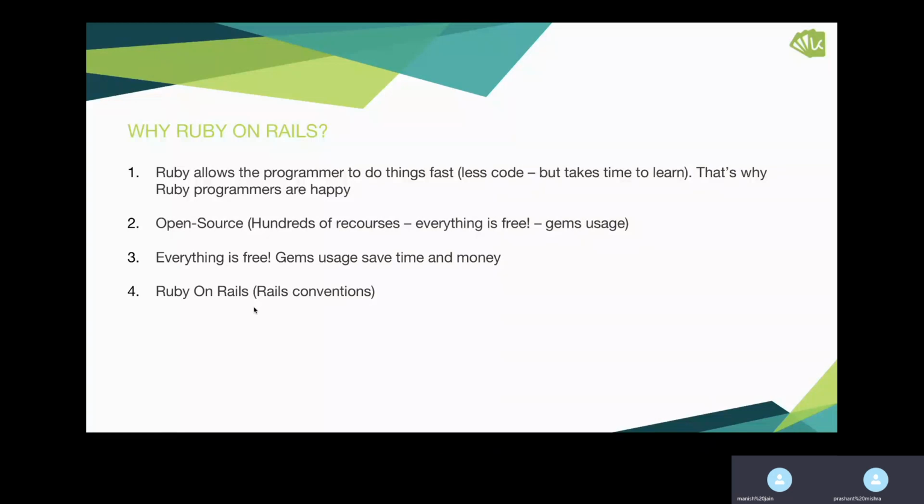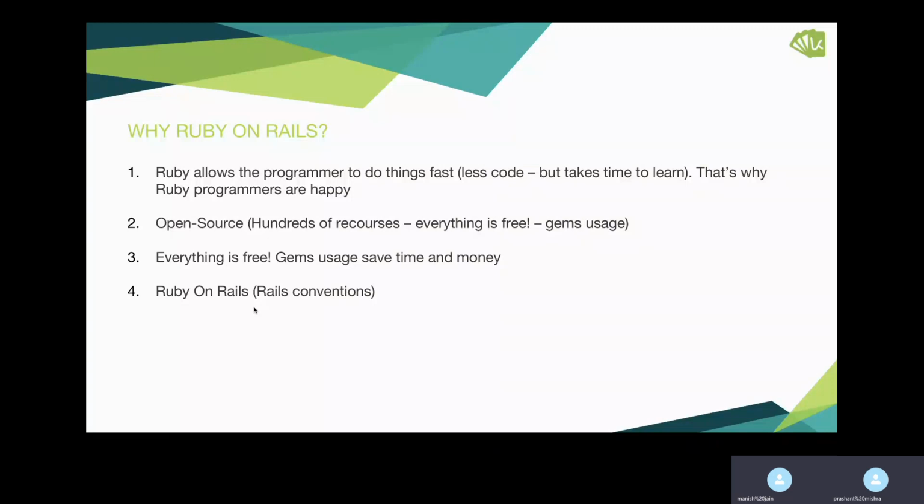Ruby was created by Yukihiro Matsumoto, and the main idea behind it is that Ruby is a developer's best friend. That means whatever line the developer wants to write, it should be Ruby syntax. That we call convention over configuration.